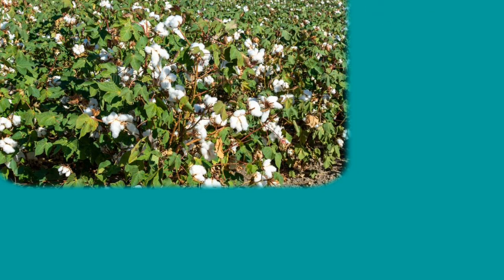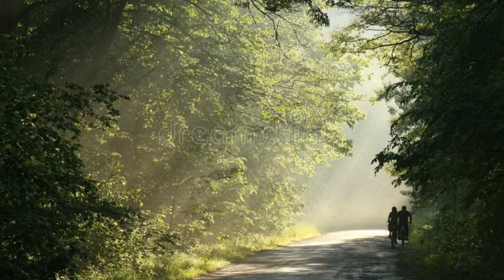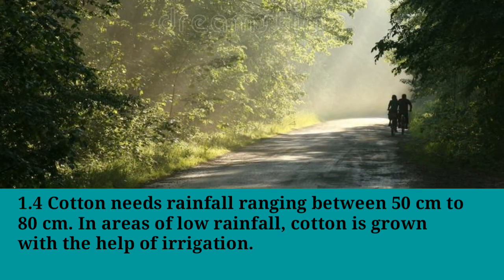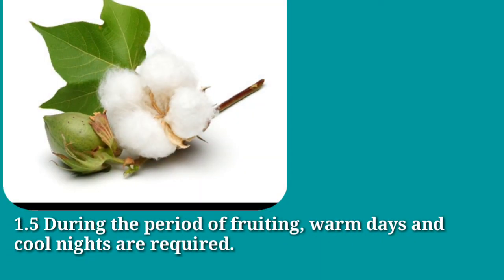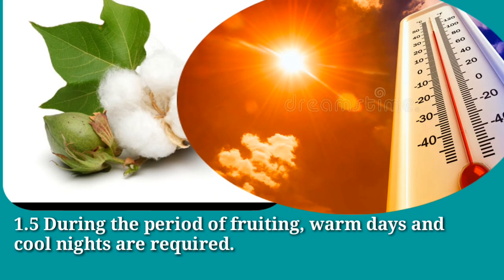How much rainfall is required for cotton to grow? It is between 50 centimeters to 80 centimeters. In areas of low rainfall, cotton is grown with the help of irrigation. During the period of fruiting, warm days and cool nights are required.